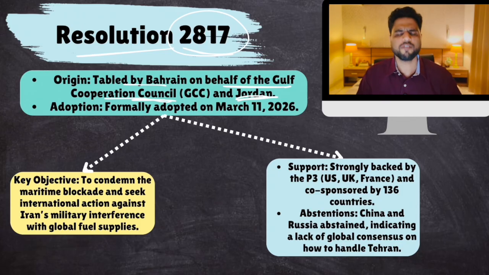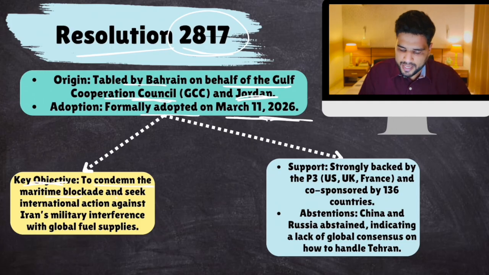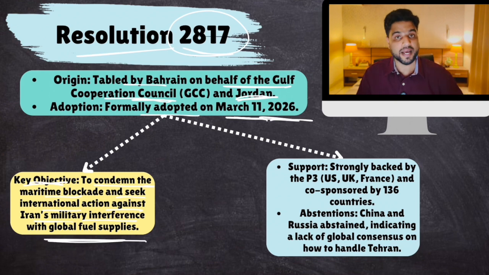and Jordan. Gulf Cooperation Council includes UAE, Qatar, Saudi Arabia. Formally adopted on 11th March 2026. Key objective: to condemn the maritime blockade and seek international action against Iran's military interference with global fuel supplies. The entire world is suffering.